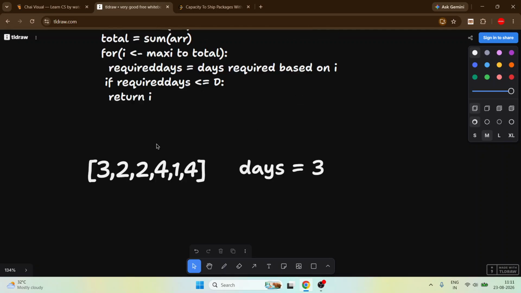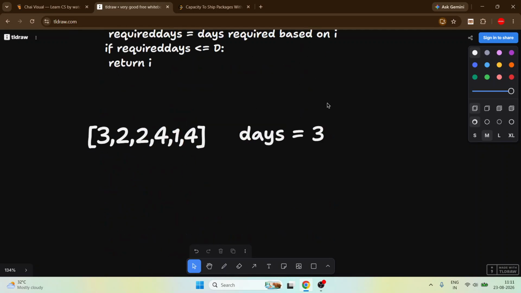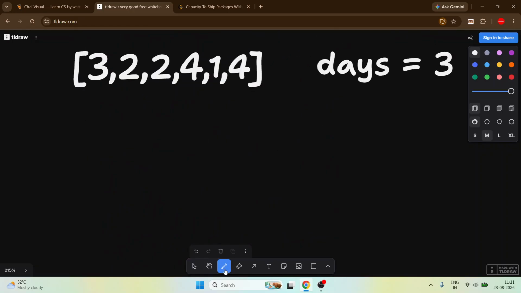So this is our question. What is our range? 4 to 16. Okay, so let's do a simple linear search. We start with capacity 4. With this capacity, how many days do we need to ship all of this?